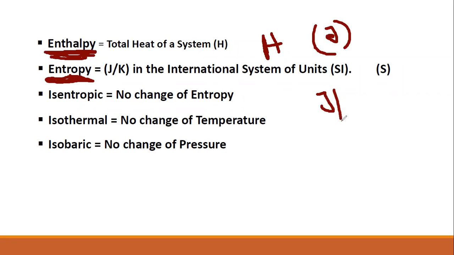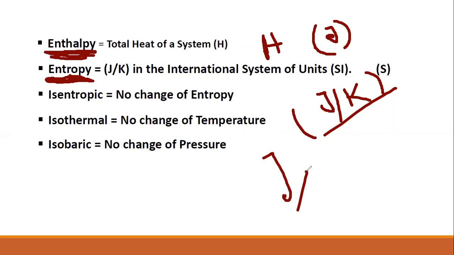That means if I want to increase the temperature per Kelvin, how much heat is required, that value is basically known as entropy. So enthalpy is basically heat of a system. We represent heat using J for joule. But if I really want to describe entropy, it is a very vast thing.